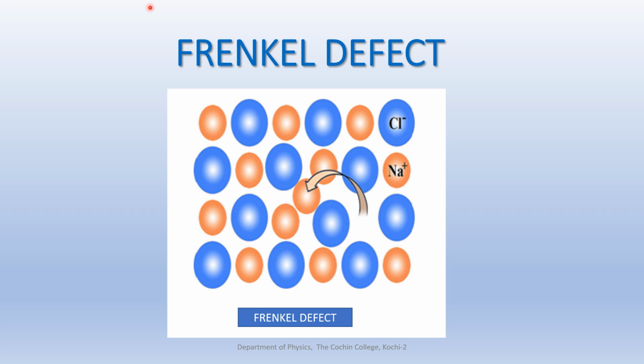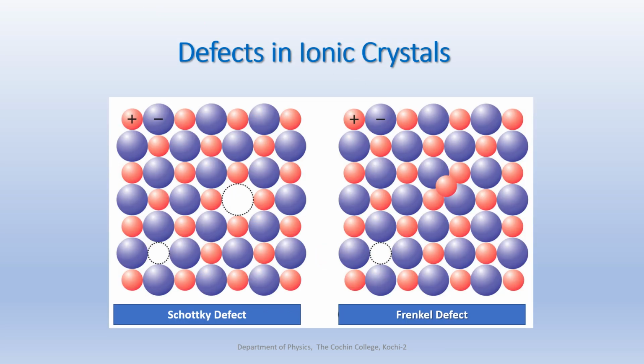Okay, a Frenkel imperfection does not change the overall electrical neutrality of the crystal. As an example of this point imperfection, we can consider the case of silver halides. Okay, so we learned about the interstitial type defect, and one type of interstitial defect that occurs in ionic crystals is the Frenkel defect. So we already learned two subcategories of point defect. They are Schottky defect and Frenkel defect.